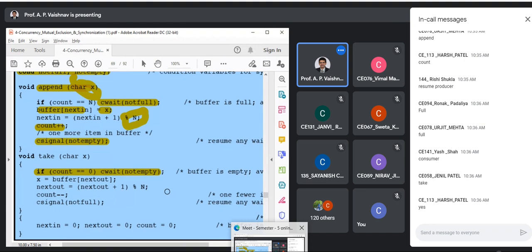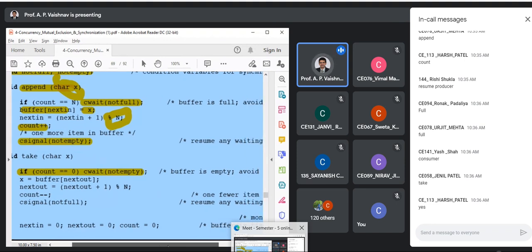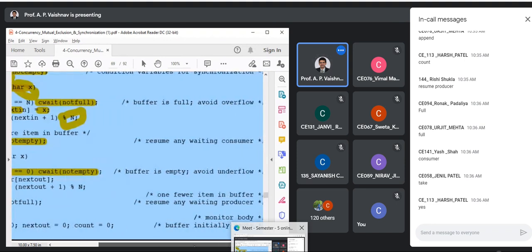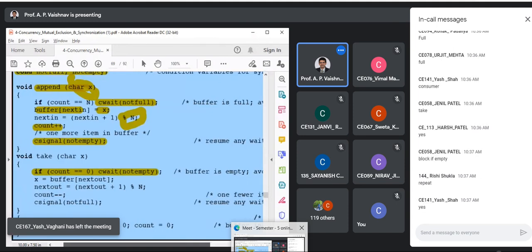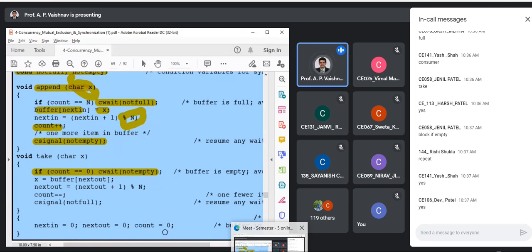Yes. Buffer is empty, right? You can see the comment: avoid underflow, right? Okay, understood this much? Yes or no? Yes, surely. See, assume consumer is running first.